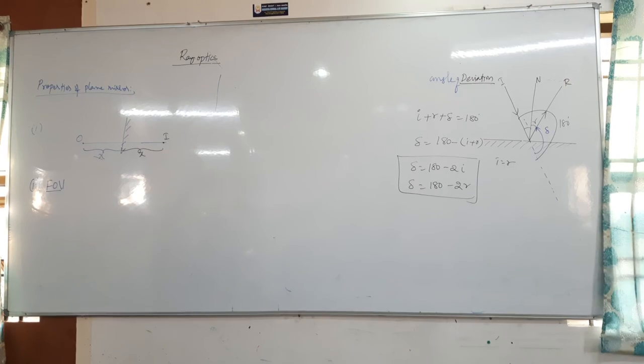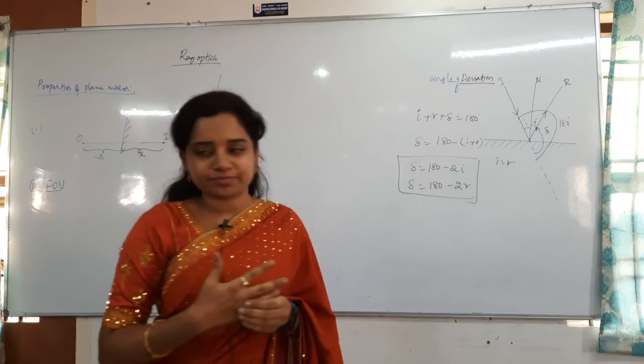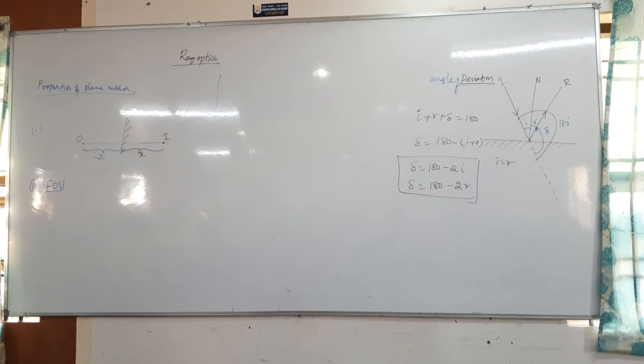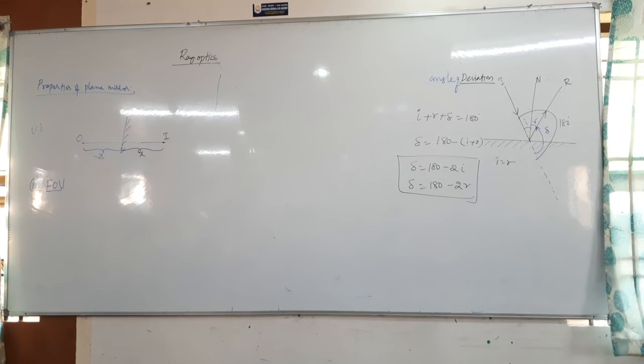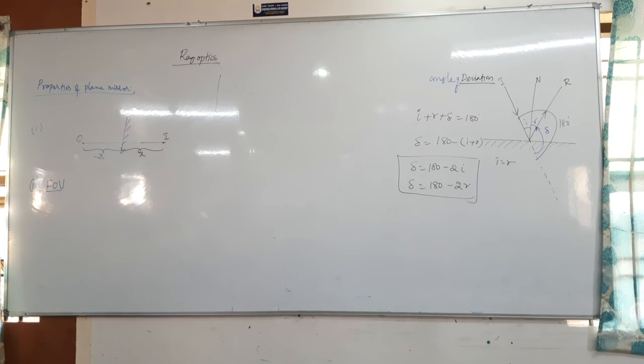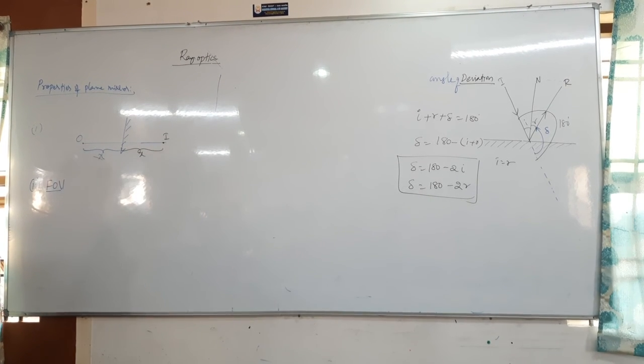Plane mirror. Properties of plane mirror. The object distance and image distance from the mirror are equal.